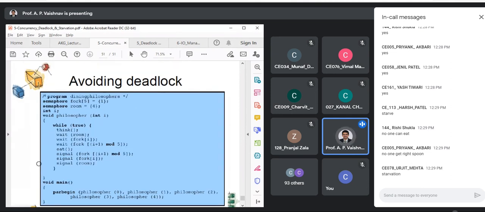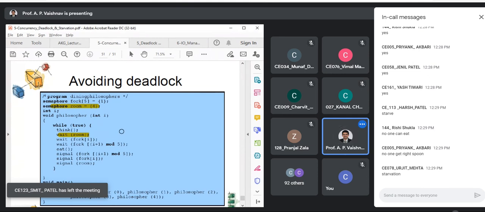So what is the solution? We can go with this. Have another semaphore room whose value is 4. And then see what we are doing. Wait on room. So what is this going to do? Decrement the room semaphore. It is 4, so it will become 3, right?